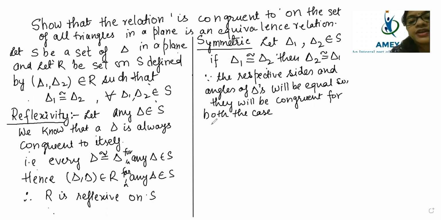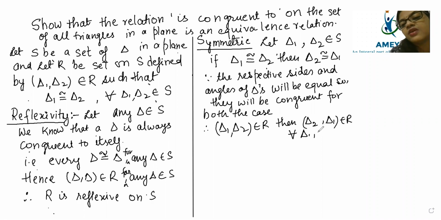Hence now we can write, therefore, if triangle 1 and triangle 2 belong to R, then triangle 2, triangle 1, opposite to it, also belongs to R, for any triangle 1, triangle 2 belonging to the set of triangles. Therefore, R is